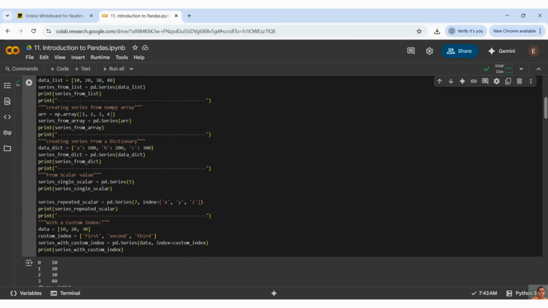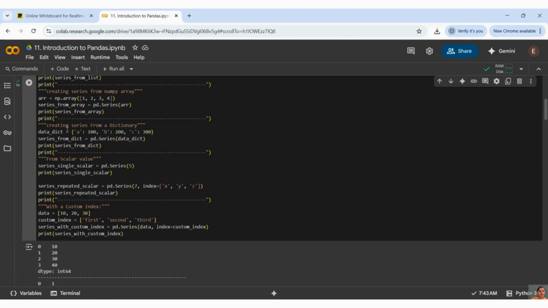Then I will show you another example where I am getting a series from a dictionary. Like I've already mentioned, we have so many capabilities to work with different kinds of data structures. These are the different data structures which I'm showing you here, right? You can see a dictionary always has a key and value pair. This is the key and value pair I have taken, and I have taken 3 elements here. The same thing I can get through Series. So this is your series and I'm able to get my series.